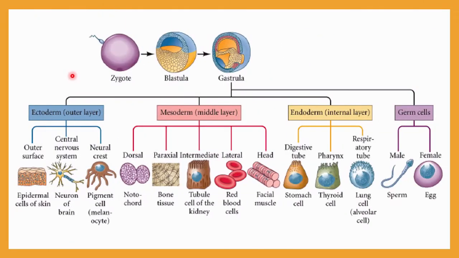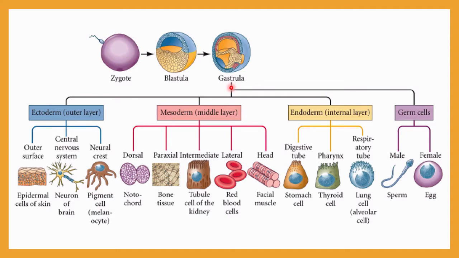Let me explain using this chart. First of all, the zygote will be formed after fertilization. Then the zygote will be converted into the blastula stage, and the blastula will be converted into a triploblastic stage. Here you can see a triple germ layer will be generated, and such a stage is called gastrula.